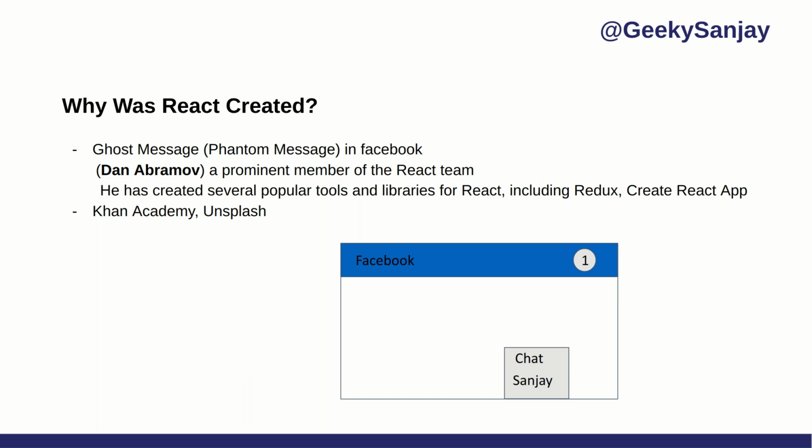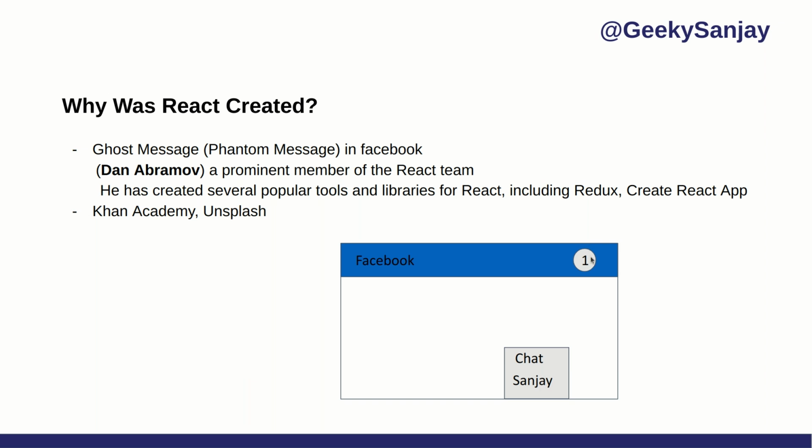If you can see here, we had a chat box and we have a count here. Whenever we see the count and open the chat box, after opening it the count does not reduce. Even when I click here and open the big window, the chat still shows the count 1 and this also shows the count 1.